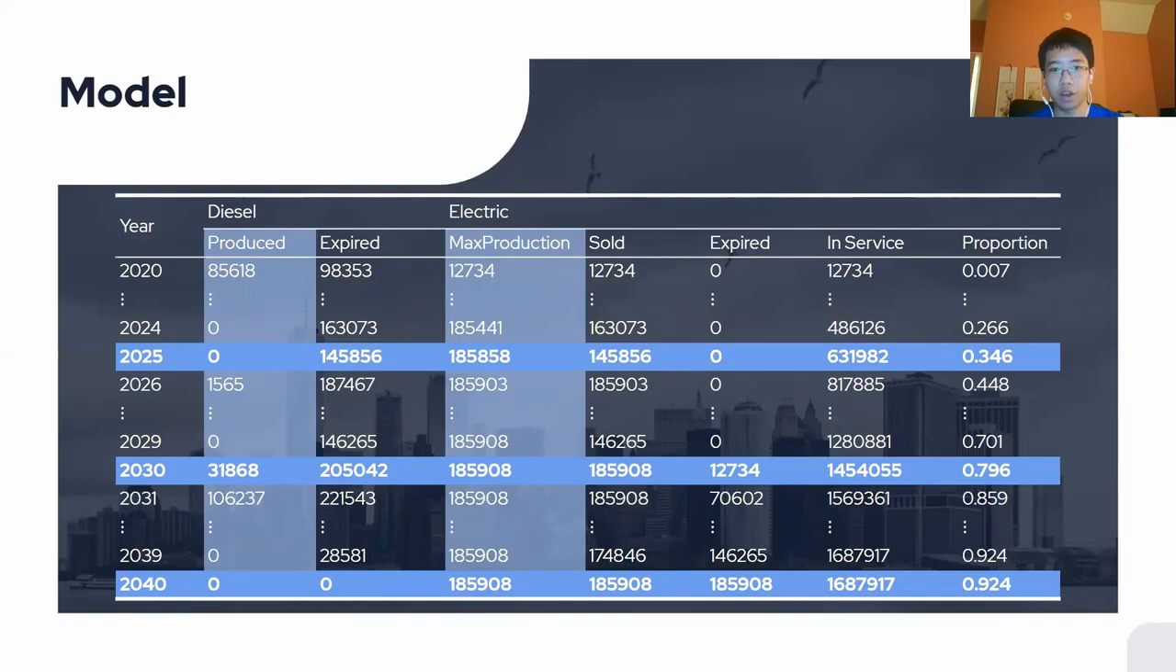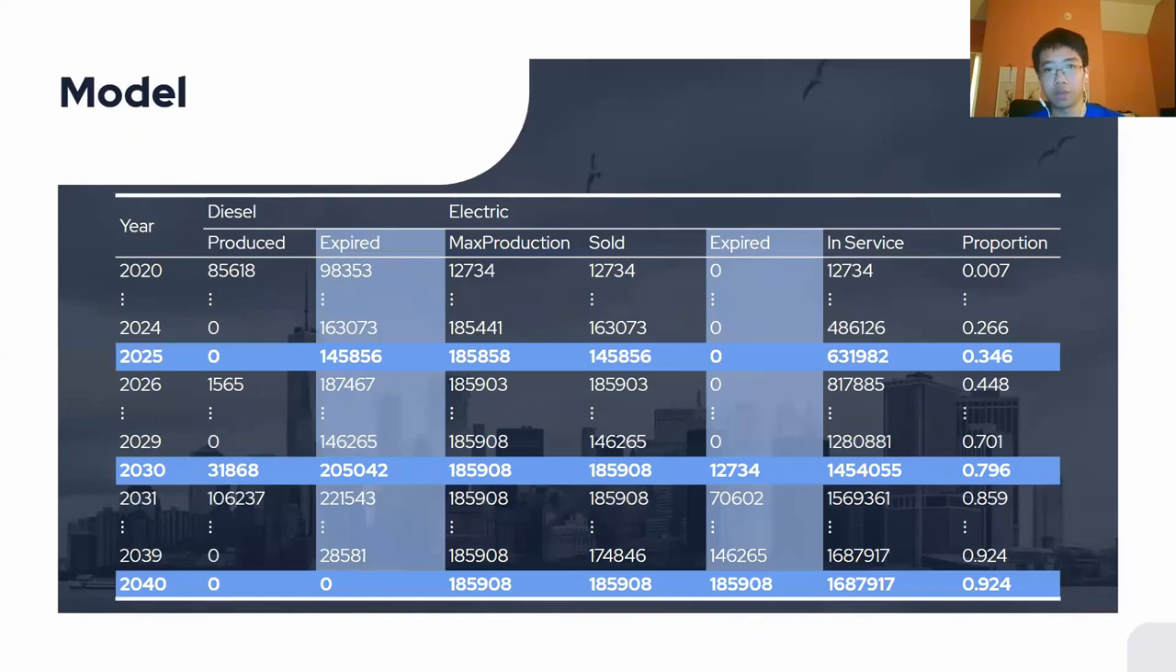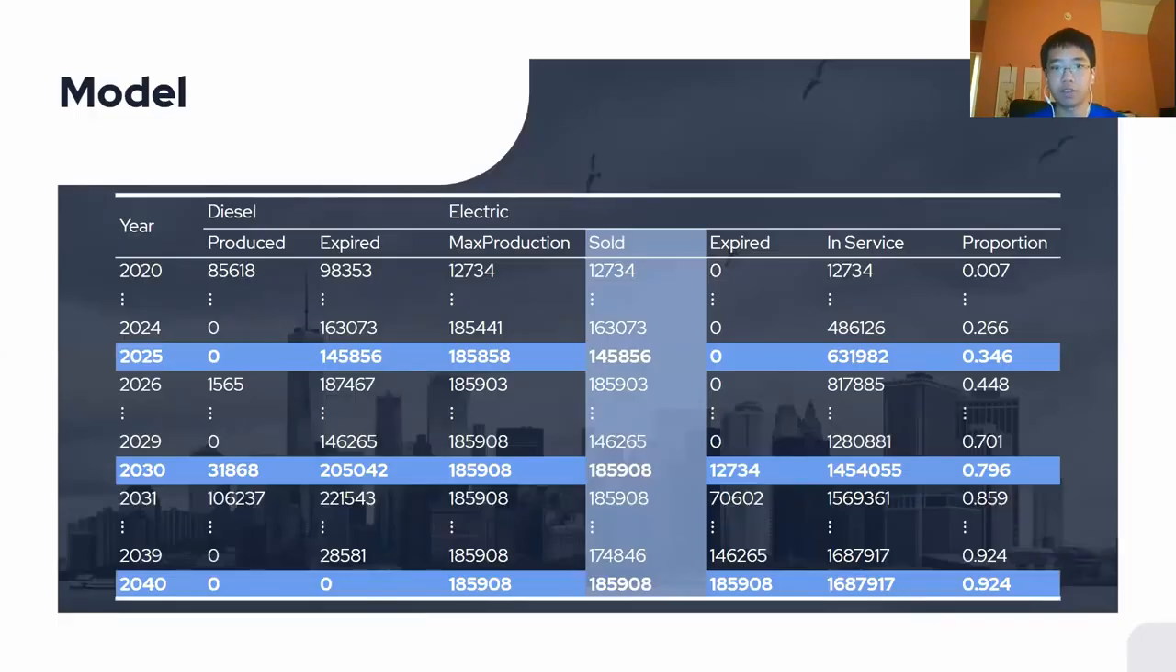Now our calculations were done inside of this table. So we have a max production column, which is the maximum number of electric semis that the industry could produce in any given year. And when that number isn't enough to meet the number expired, we have to produce some diesel trucks, which you see on the left. Then we have two expired columns, which, as we already discussed, just keep track of the trucks that have reached the end of their lifetime. And finally, we have the sold column. The sold column is the actual number of electric trucks that are being introduced in each year. It's separate from max production because in some cases, max production is greater than the number of trucks that expire. And we know that those extra trucks will not be purchased or produced.